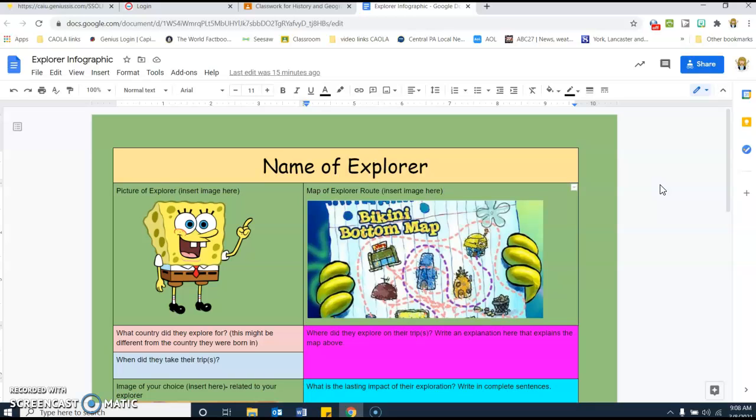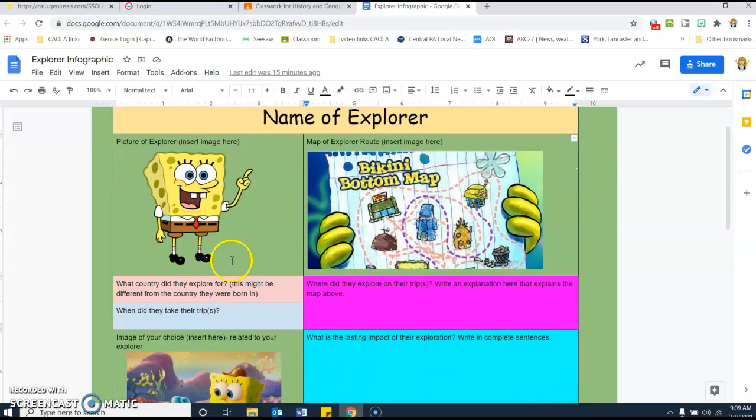So make sure it's not just a map of the world. It needs to be a map that shows where your person went. And you're going to have to go to Google Images and look around for that and then save it to your computer and then insert it in. Then down here, you're going to delete the text and you're going to put in the information. What country did they explore for? When did they take their trips? Again, delete and write yours in here.